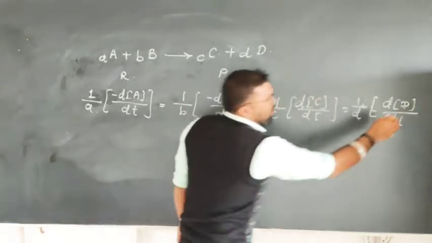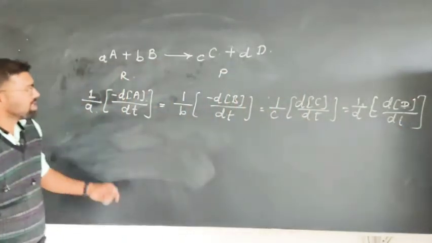This is the rate law for this particular general reaction.